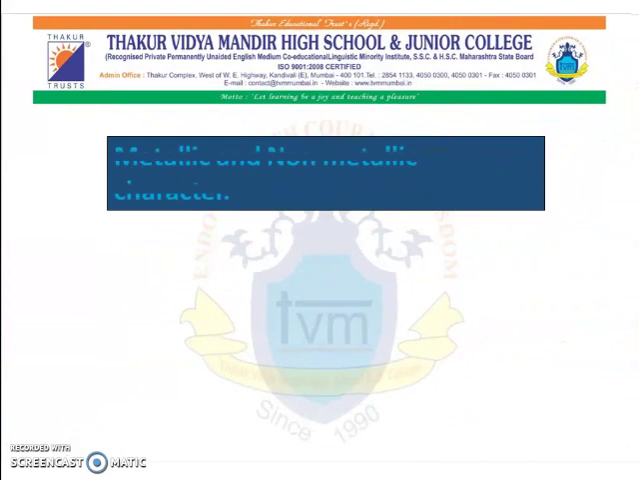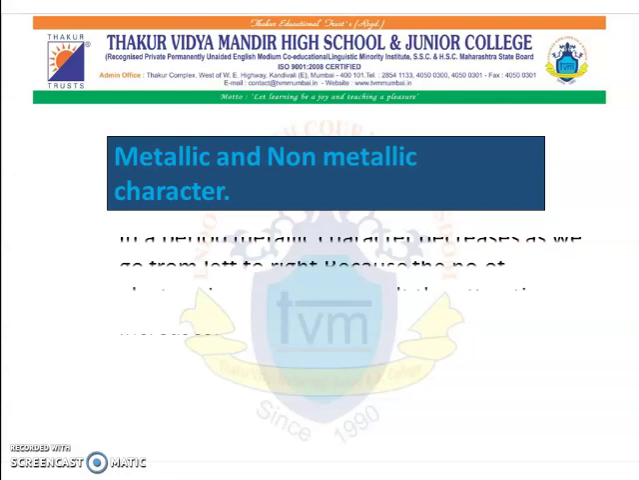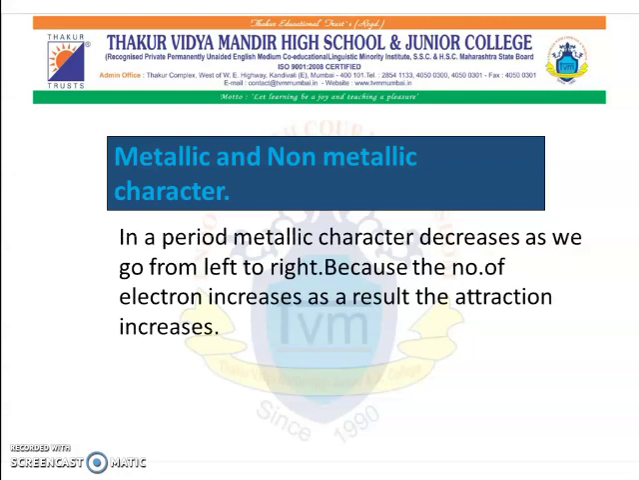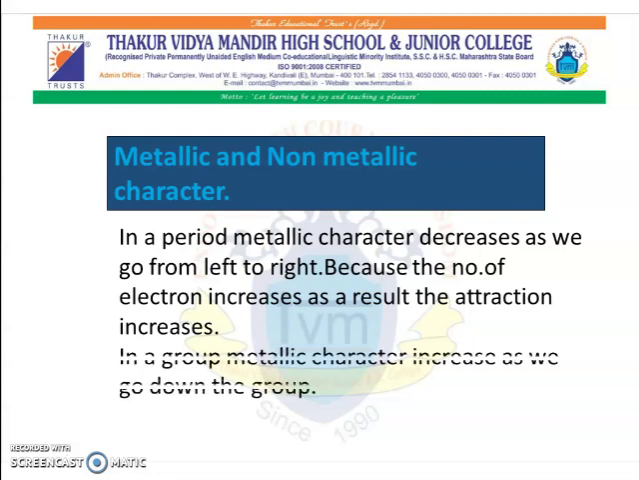The last property is the metallic and non-metallic characters. In a period, metallic character decreases as we go from left to right, because the number of electron increases. As a result, the attraction increases. Whereas in a group, metallic character increases as we go down the group. So that is about the metallic and non-metallic characters. Thank you.